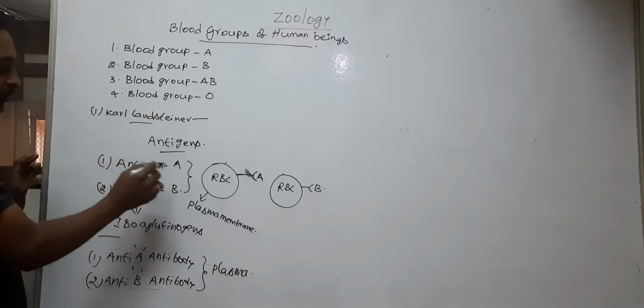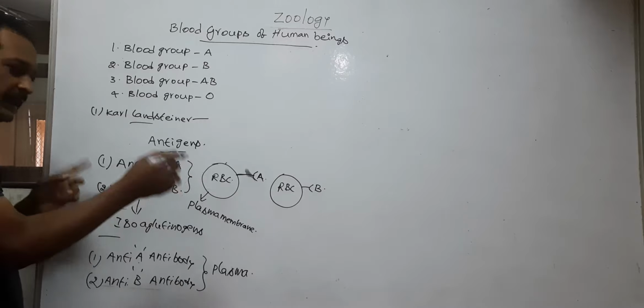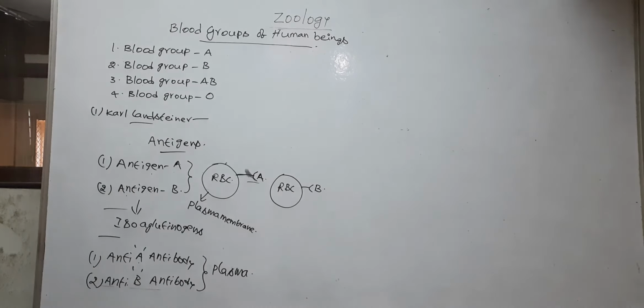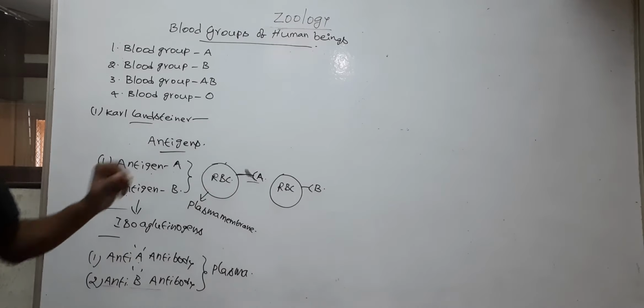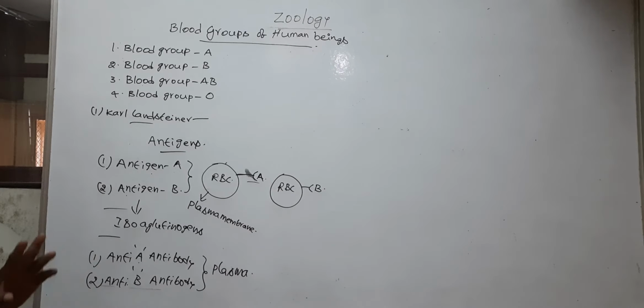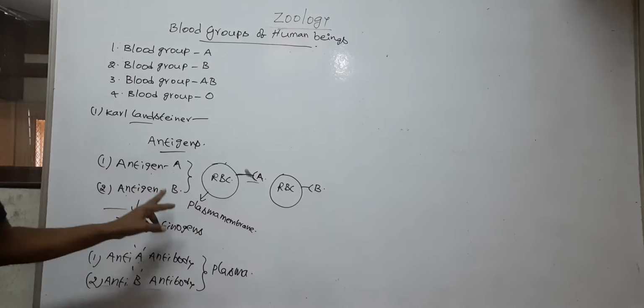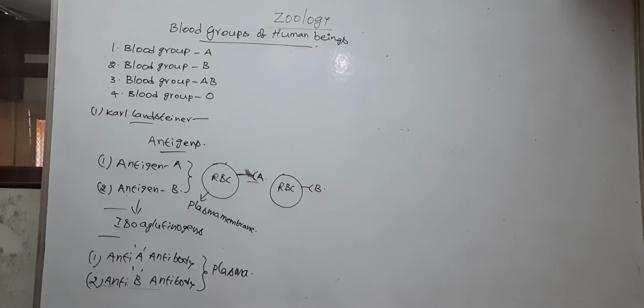But the blood groups are decided by the type of antigens, not antibodies. Blood groups are decided by the type of antigens.